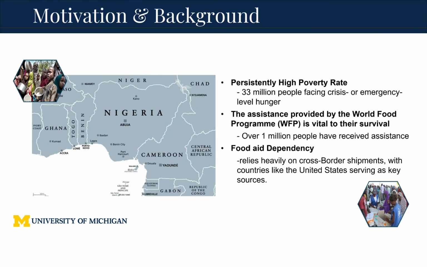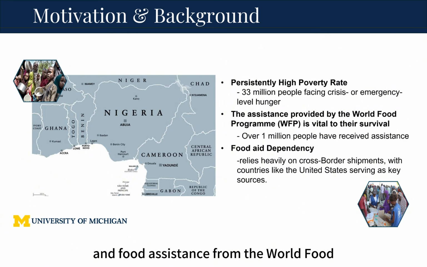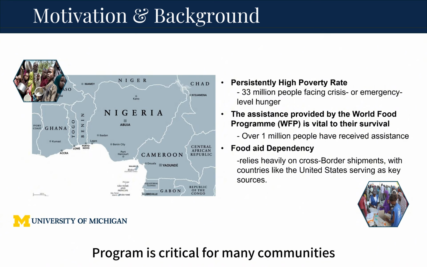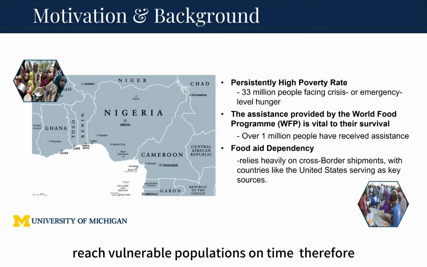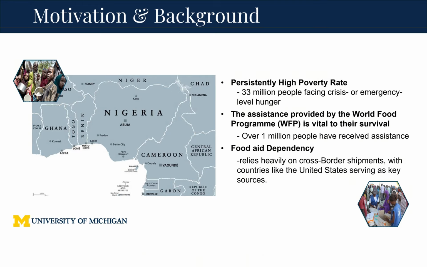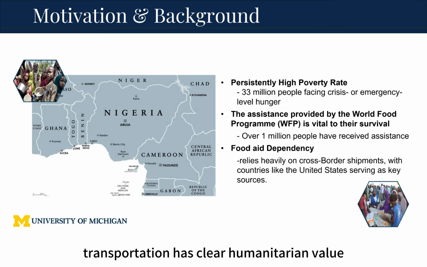Nigeria is facing a serious humanitarian food security challenge. More than 33 million people are facing crisis or emergency-level hunger, and food assistance from the World Food Program is critical for many communities. In this context, logistics is not just an operational issue. It directly affects whether food aid can reach vulnerable populations on time. Therefore, improving the efficiency of food aid transportation has clear humanitarian value.